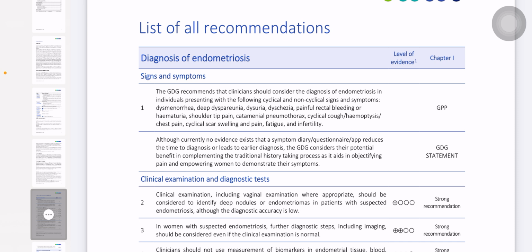We just have to memorize the names; I don't think you need much detail, but in MCQs they may ask what theories are related to endometriosis. So, retrograde menstruation, coelomic metaplasia, and vascular and lymphatic metastasis.